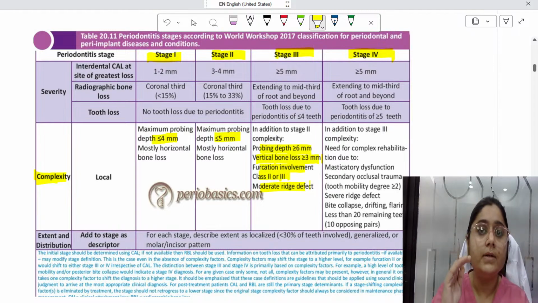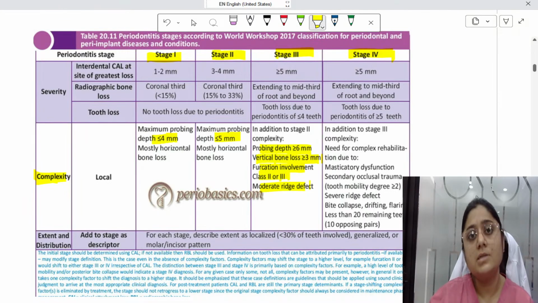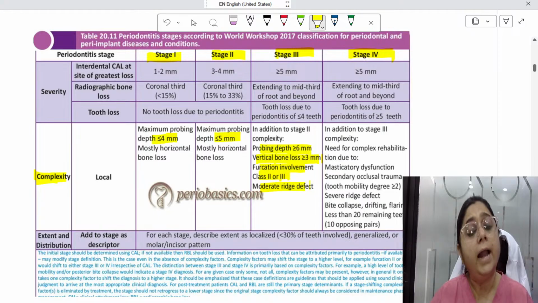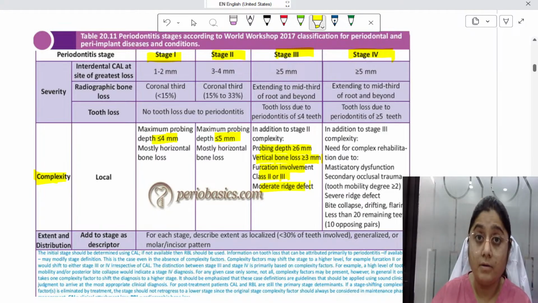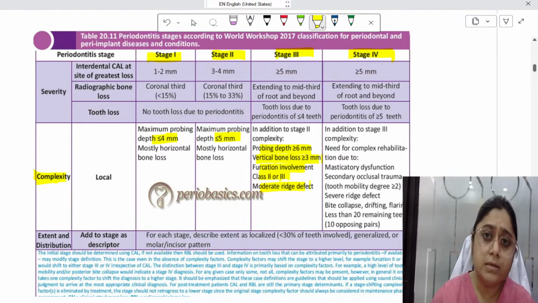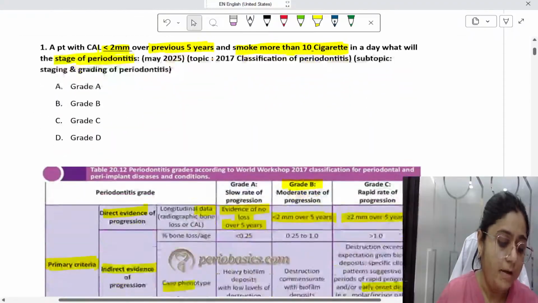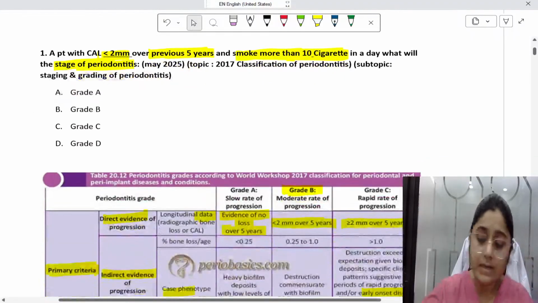So everything which is written, and this is only important, you don't have to memorize the whole of 2017 classification because it is very big. It is an article. If you want, I'll share it in the Telegram group, but it is a very big article. It is very difficult for you to memorize it completely. It is difficult for me as well. But these two things are very important, the staging and grading, and the questions are asked frequently now. Since the last 1 year, they have started asking questions from this 2017 classification. Okay, so you have to memorize it. So take a screenshot, stick it somewhere and read it daily. You will memorize it.